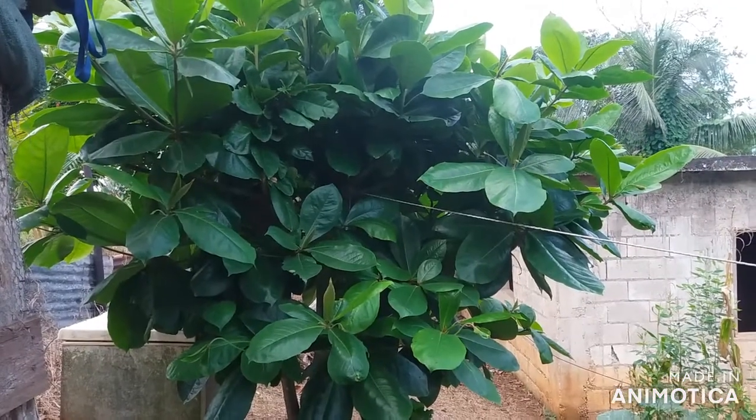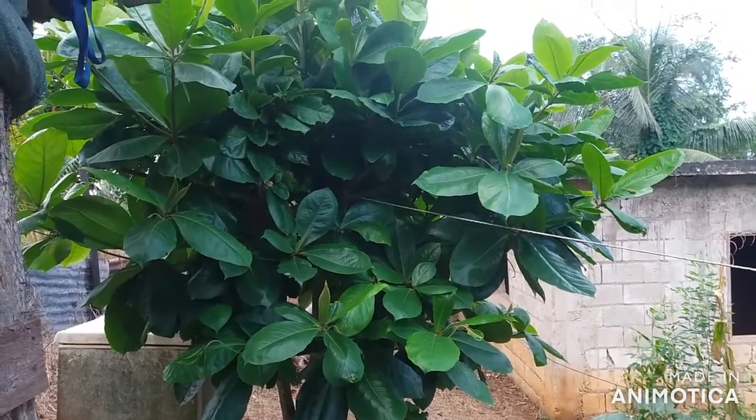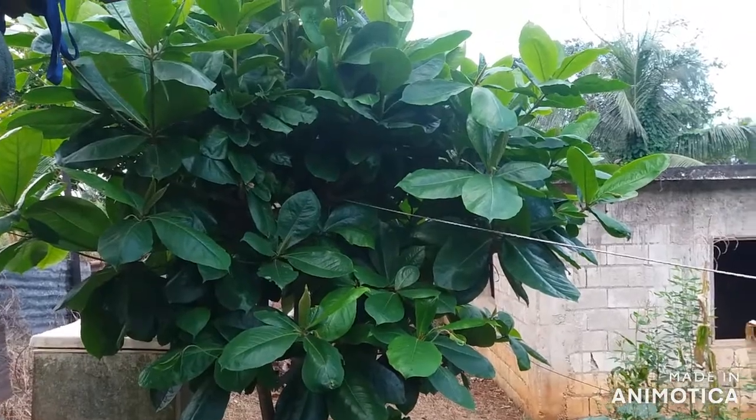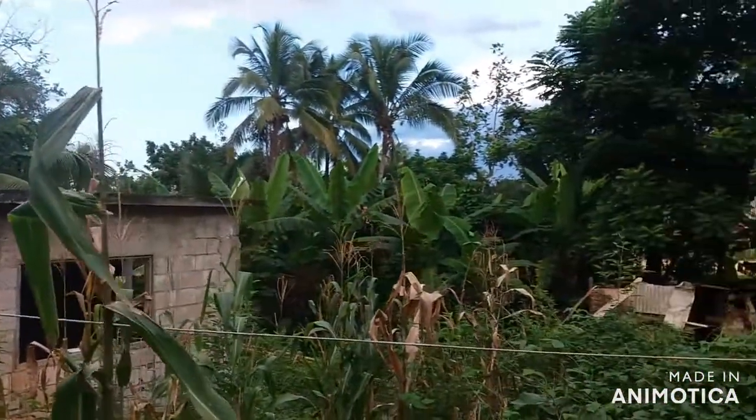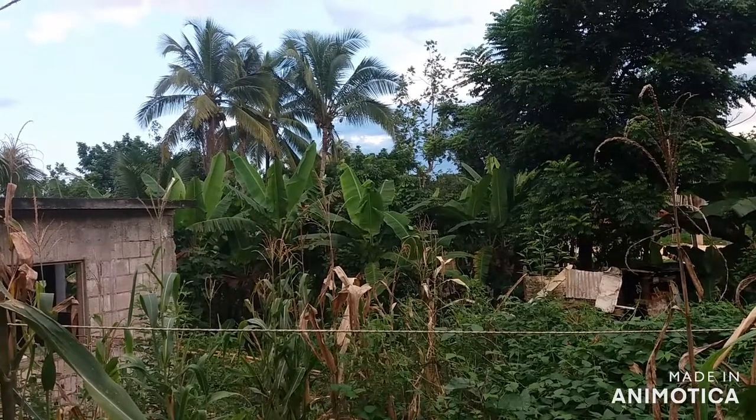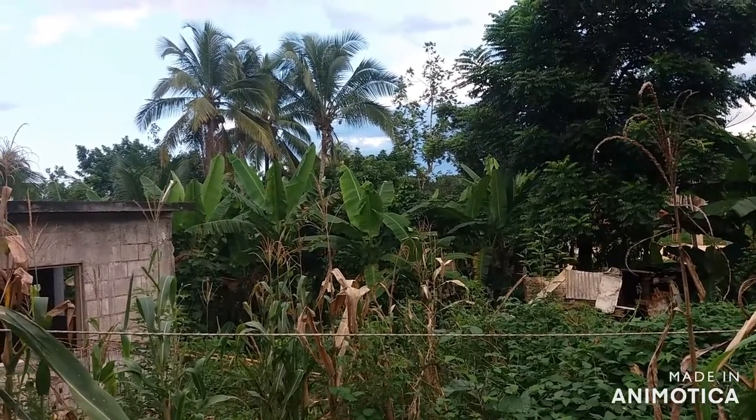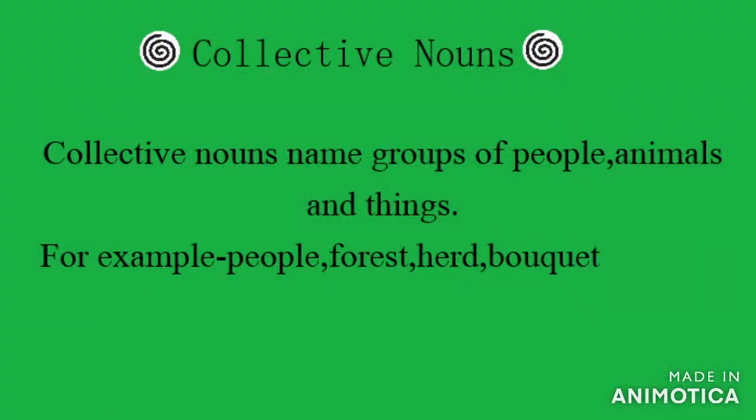Let's move away from our lonely little Macaron right here. I should plant her a companion, and look over yonder. So we have another set of nouns called collective nouns. Collective nouns name groups of people, animals, and things. For example, people, forest, herd, bouquet. So, unlike poor lonely Macaron, the other trees grouped together can be collectively called a forest.